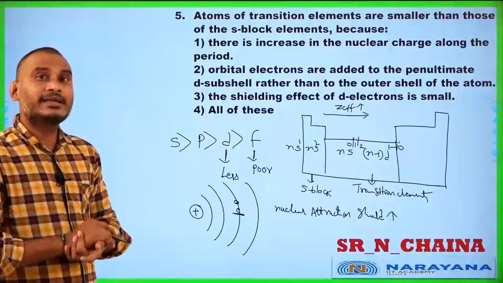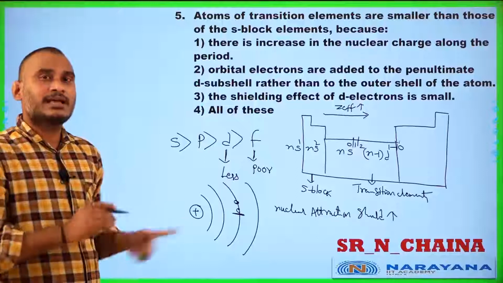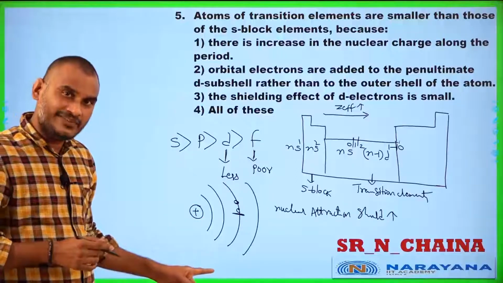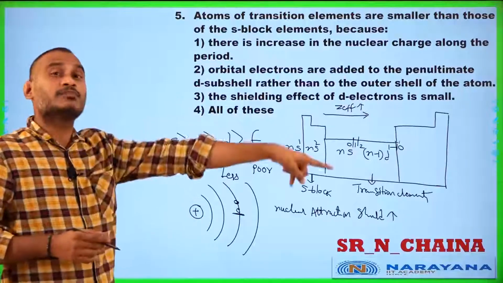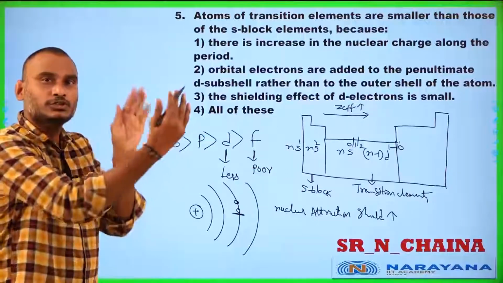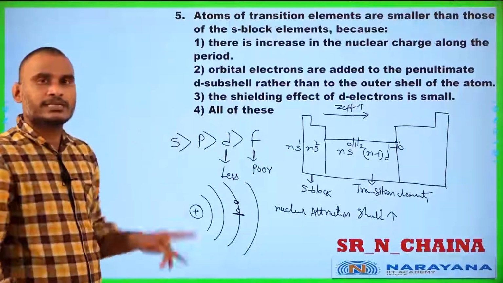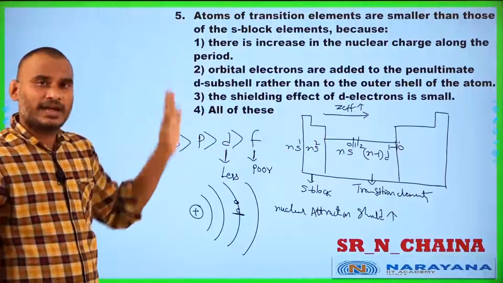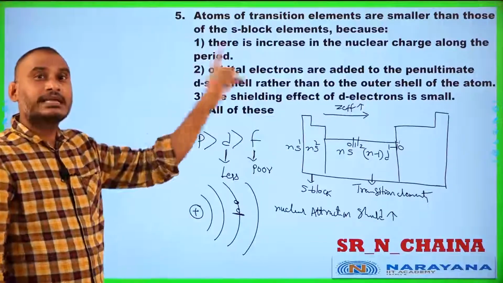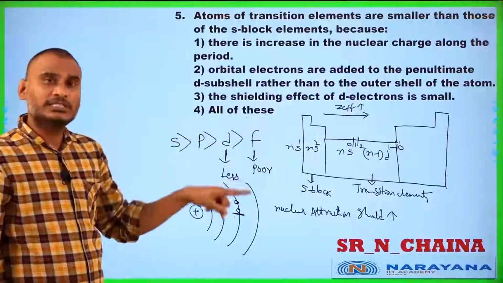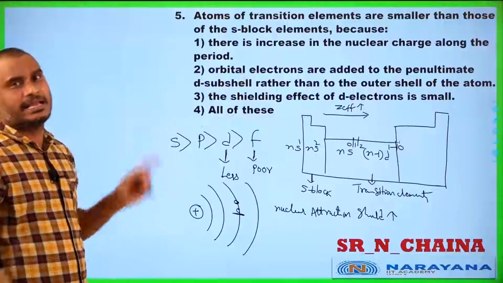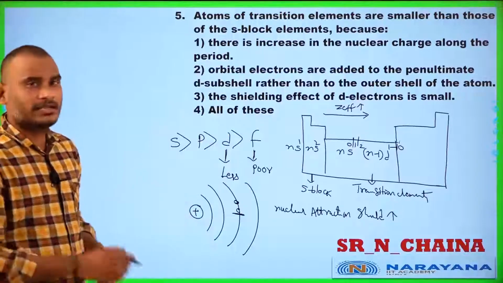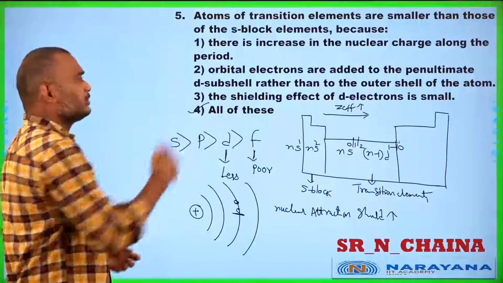Third reason, the shielding effect of d electrons is less. As the shielding effect is less, nuclear attraction is more on the outermost orbit. Due to that, electrons are closer to the nucleus, and automatically the size decreases. All these factors cumulatively cause a decrease in the size of transition elements compared to the s-block elements. I thought everybody understood. That is why the answer should be 4.